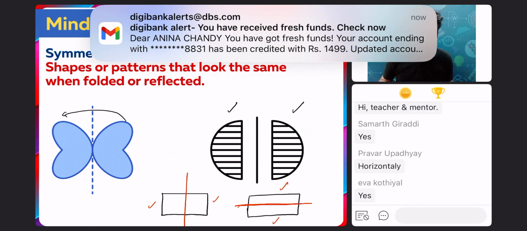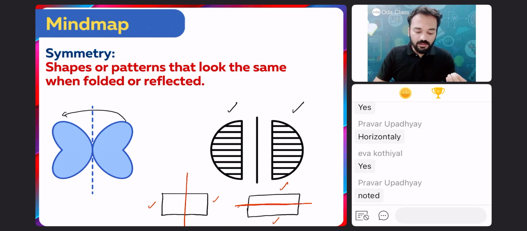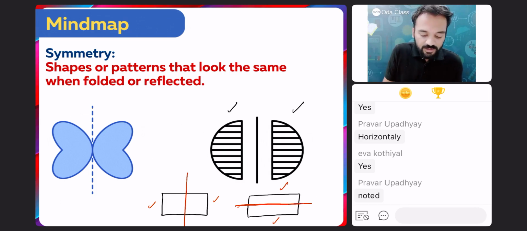On the top and bottom, it is the same. It is following that rule. Like this, a lot of shapes follow the symmetry pattern. Note this down. Take a screenshot. On both sides of the line. One example in real life is a butterfly. A real life example for symmetry is a butterfly.